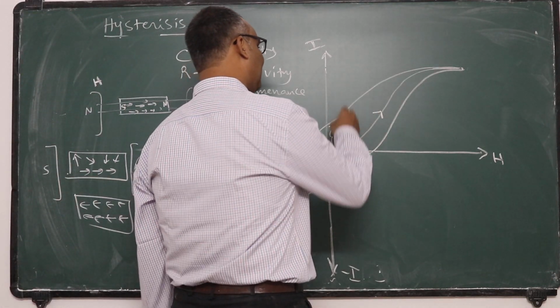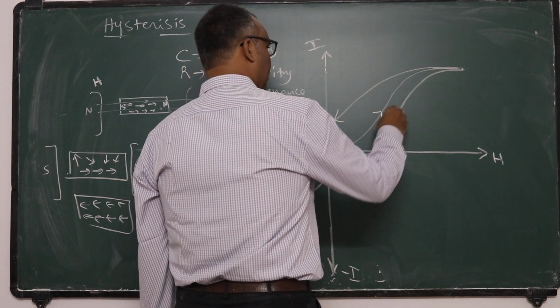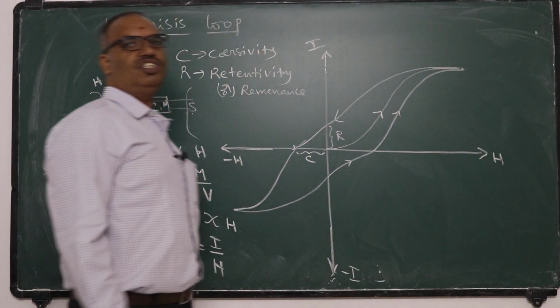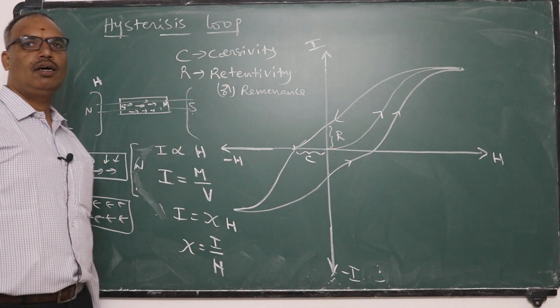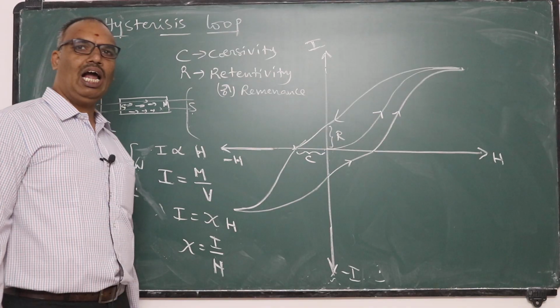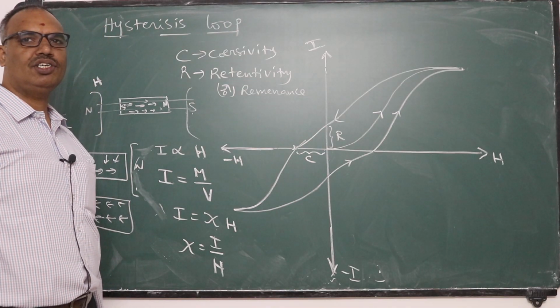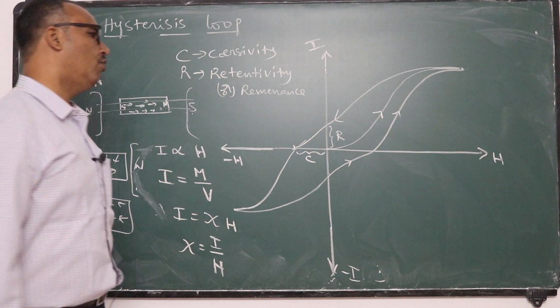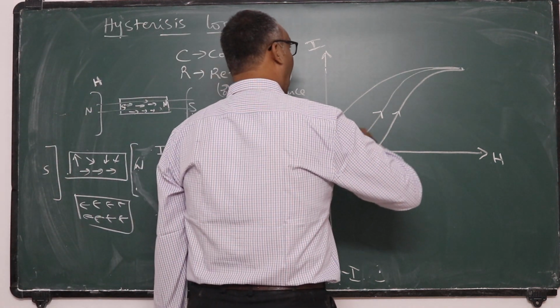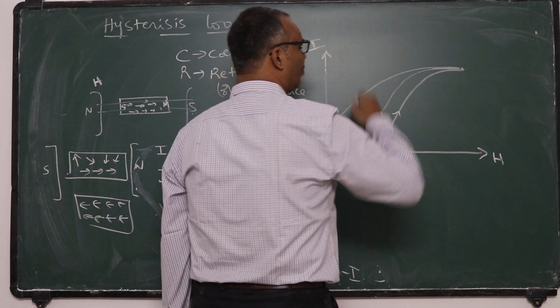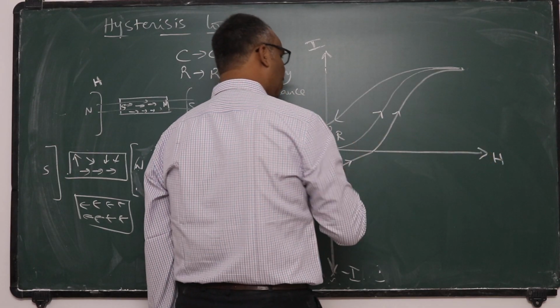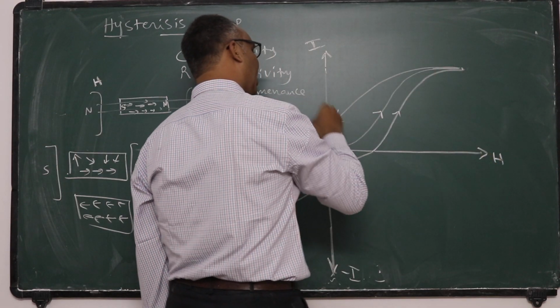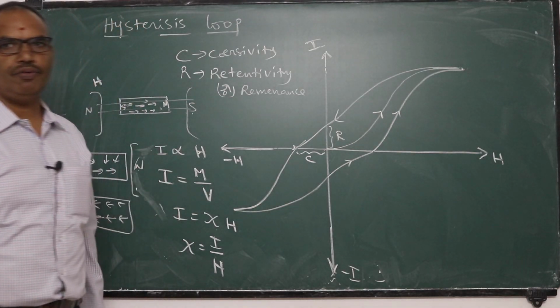The hysteresis loop tells us the relationship between applied magnetizing field strength and intensity of magnetization developed in the sample you considered. When we increase H value, I value increases and gets a saturation value. When we remove H, I value decreases and gets a small positive value.